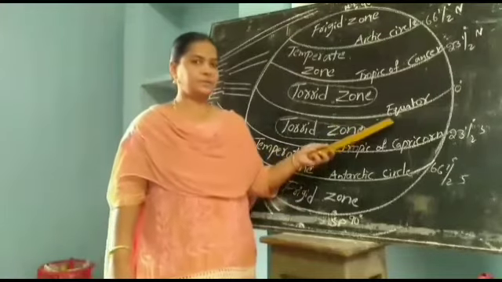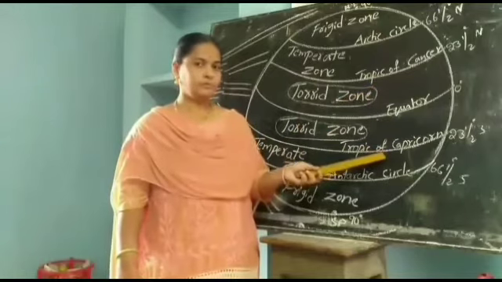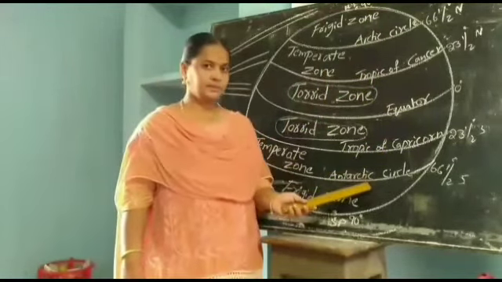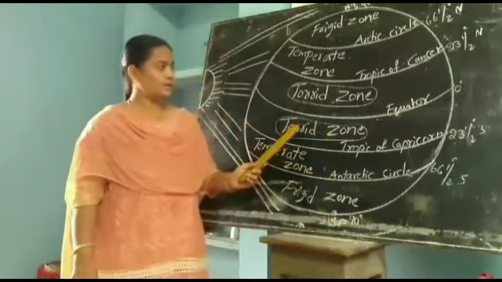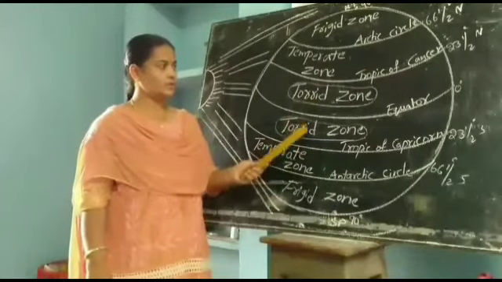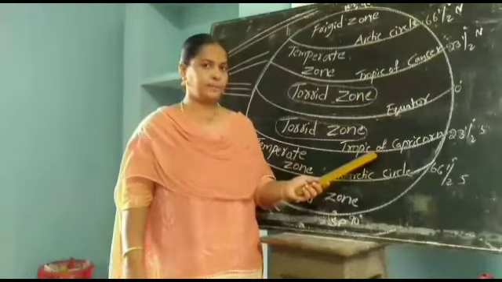This is the equator, and this is the Tropic of Cancer, Tropic of Capricorn, Arctic Circle and Antarctic Circle. Here, this is the torrid zone. Where is it located? Between the Tropic of Cancer and the Tropic of Capricorn.